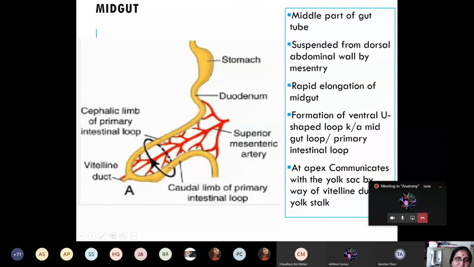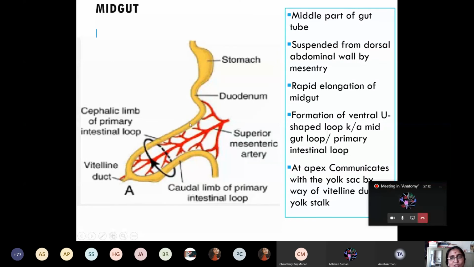This midgut loop consists of an axis formed by the artery. Which artery is the axis? Superior mesenteric artery. And this U-shaped midgut loop is connected with the yolk sac by this duct. What is the name of this duct? Vitelline duct. Later on, this vitelline duct regresses, and it passes through the umbilicus and umbilical cord and has a connection with the yolk sac.